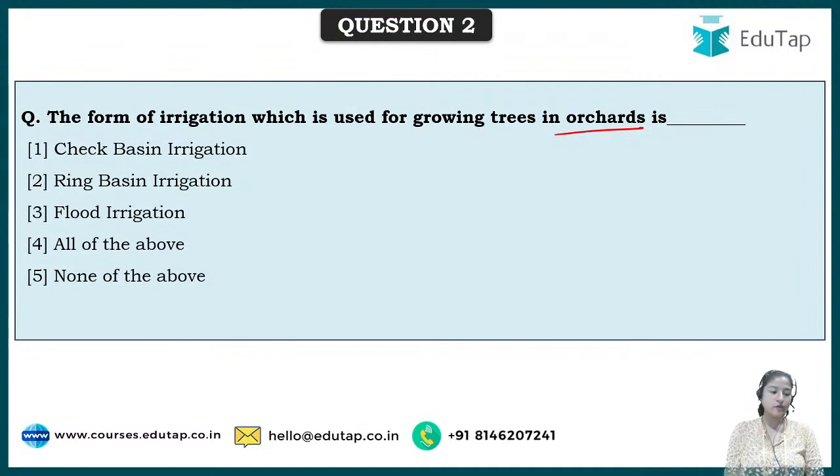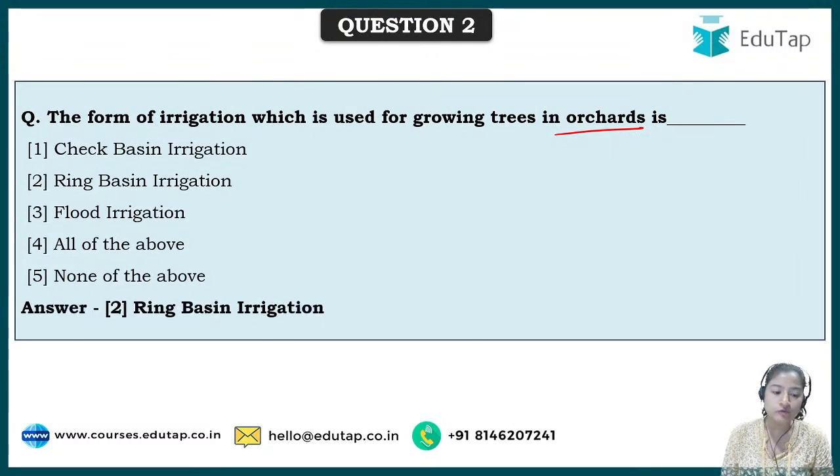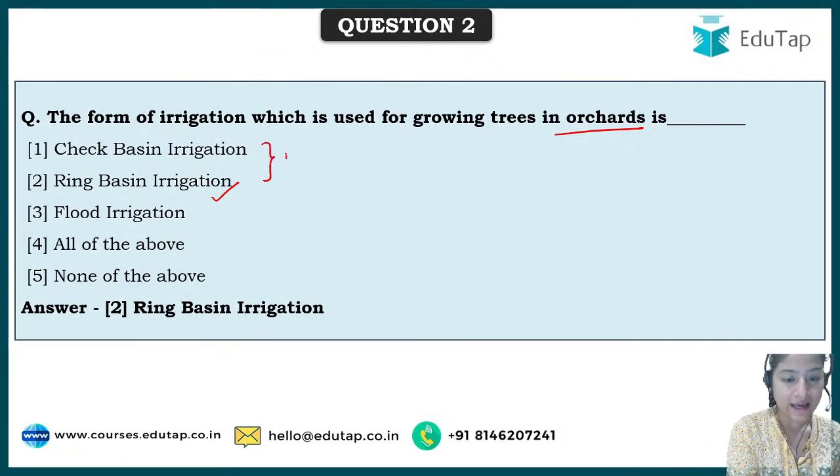The correct answer is answer number 2, which is ring basin irrigation. Check basin irrigation and ring basin irrigation, all these are types of basin irrigation.